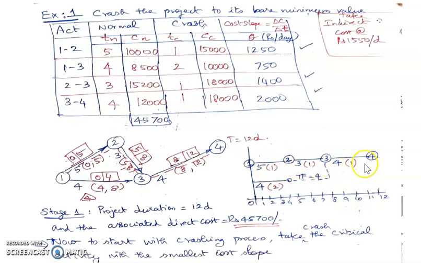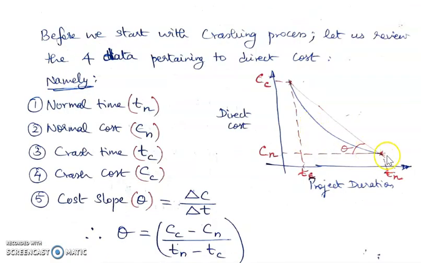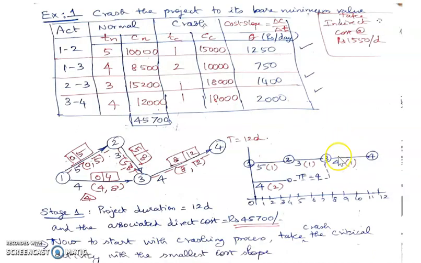So which of the three critical activities has to be crashed first, so that there is a minimum increase in cost? Because in the direct cost, as the normal time keeps reducing, there is going to be an increase in cost. So we can find out what is the increase in direct cost. The increase should be as minimum as possible. Which critical activity crashed first will bring about a minimum increase in cost?